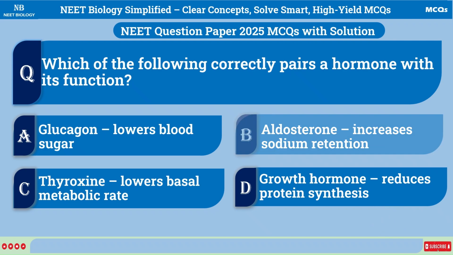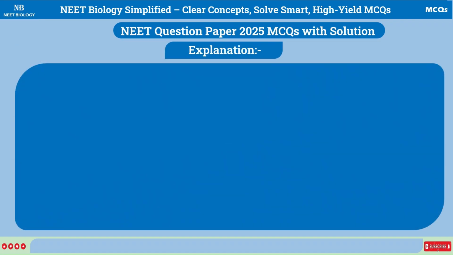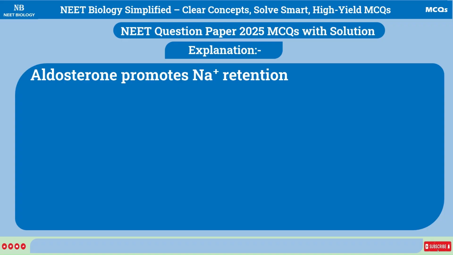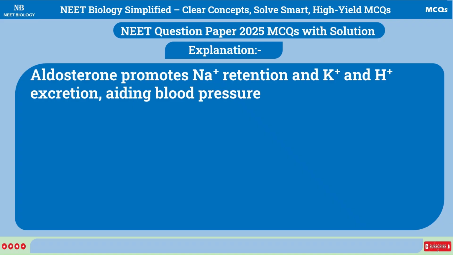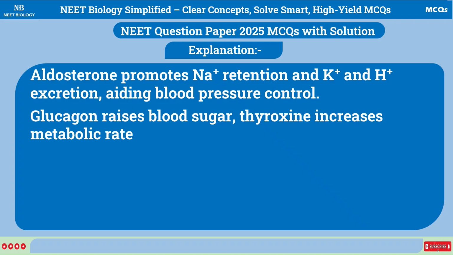Correct answer is B. Aldosterone increases sodium retention. Explanation: aldosterone promotes Na retention and K and H excretion, aiding blood pressure control. Glucagon raises blood sugar, thyroxine increases metabolic rate, and growth hormone boosts protein synthesis.